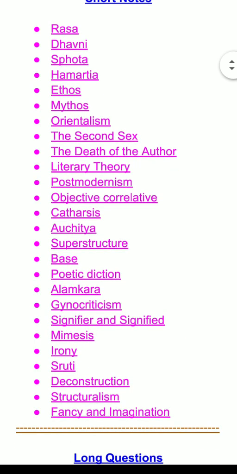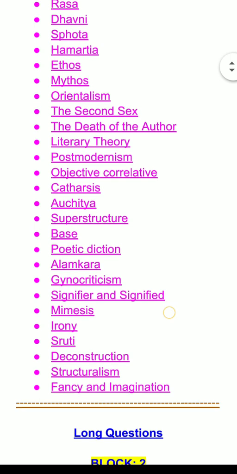Now the next set of short notes is hamartia, ethos, mythos. That is from the second block, that is classical criticism. Hamartia has been taken from the unit on Aristotle, and ethos, mythos are among the six elements of tragedy that have been given by Aristotle.